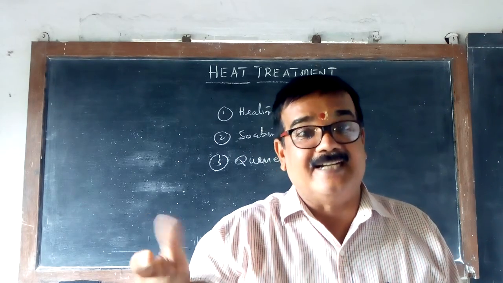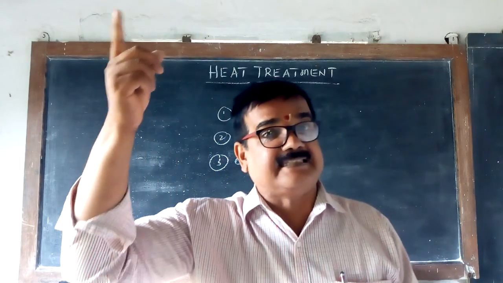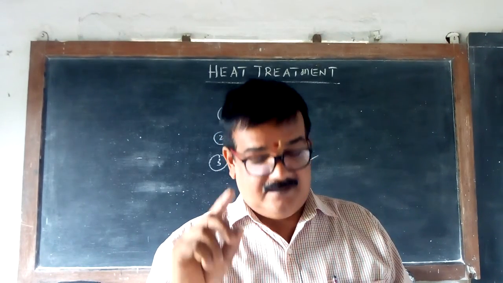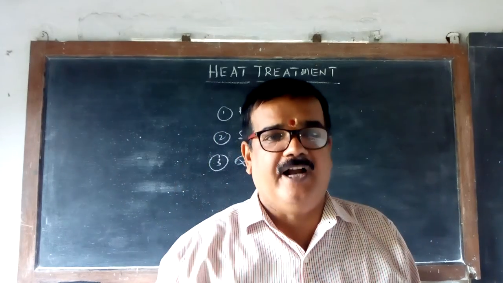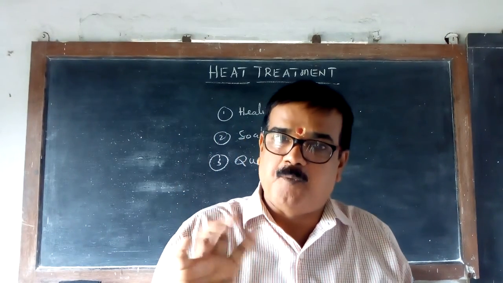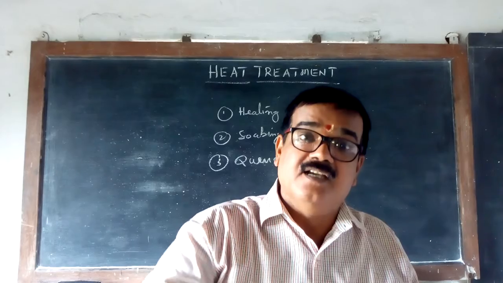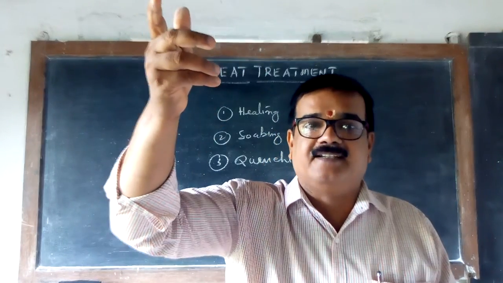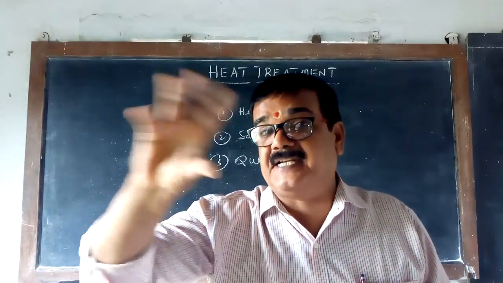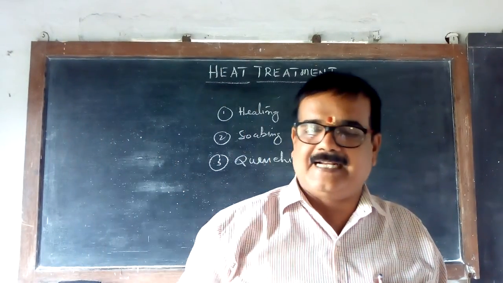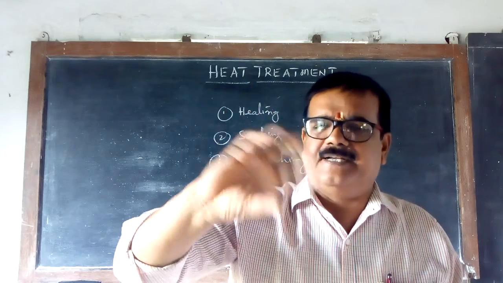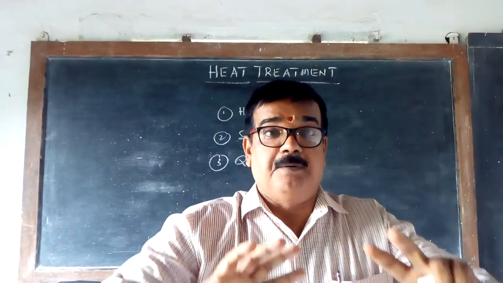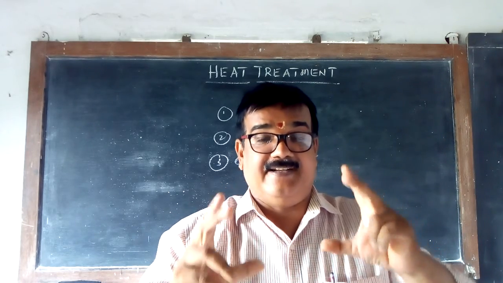Completely there. That is why that particular point, the upper stage, is called the upper critical point. Now you understood what critical points are? One is at the lower stage where the structure starts changing to austenite. Where it completes to austenite is called the upper critical point, 923 degrees centigrade. It is around, not exact, depending on the carbon percentage, 10 to 20 degrees either side. Doesn't matter. At around 923 centigrade it is completely austenite.